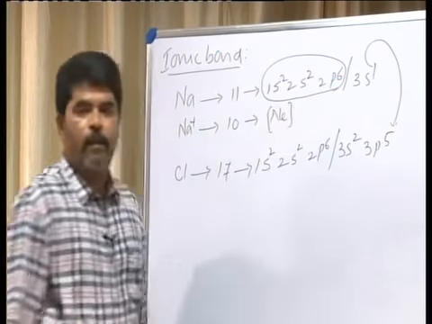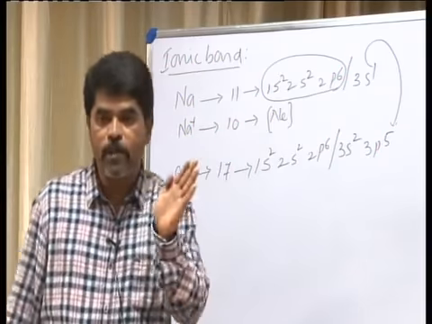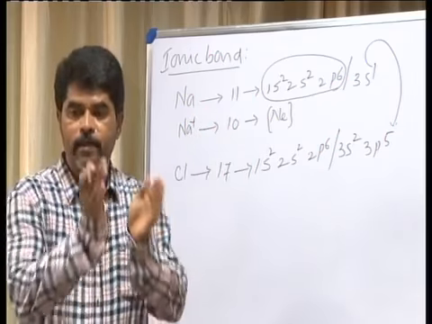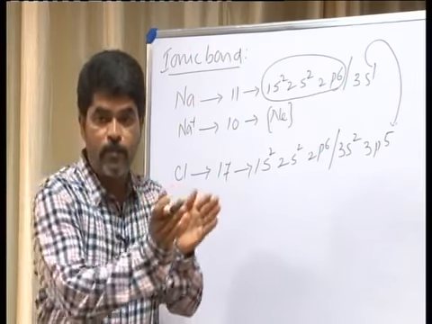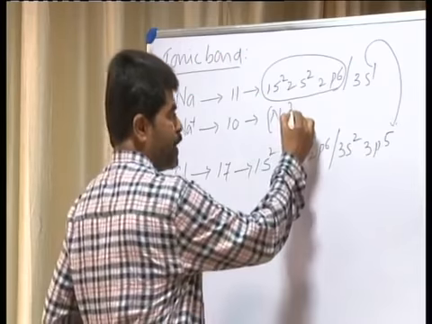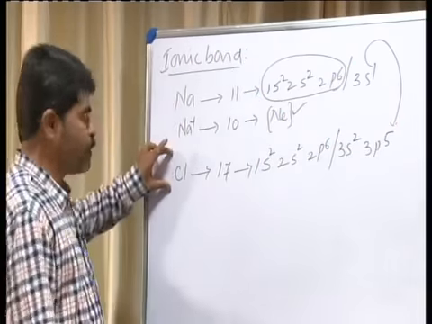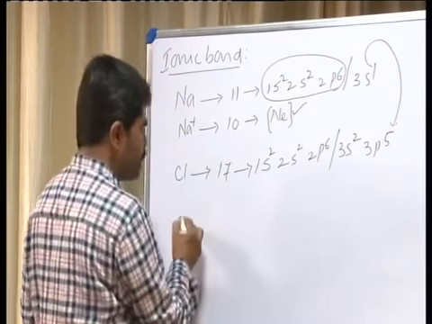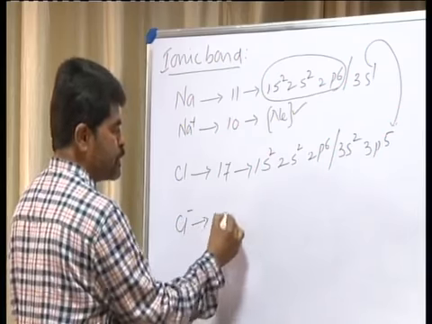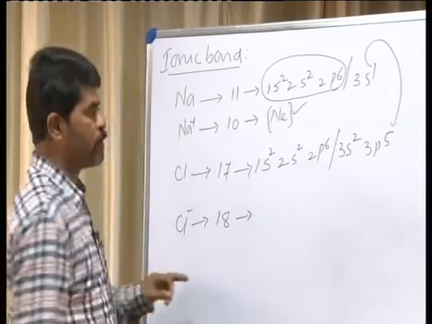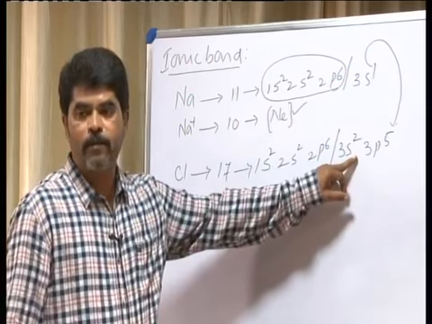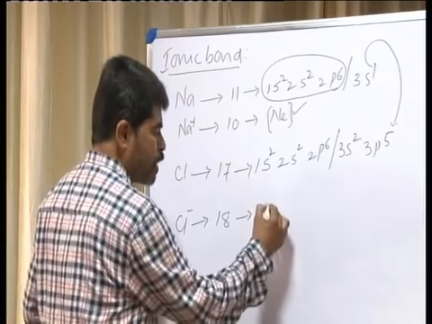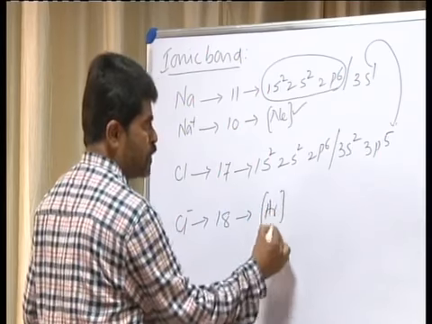In the formation of ionic bond, after losing the electron, the element acquires the stable noble gas configuration of the preceding element. The preceding element is neon. Chlorine acquires the stable noble gas configuration of the succeeding element; after taking up the electron, the total number of electrons becomes 18, the noble gas configuration of argon.